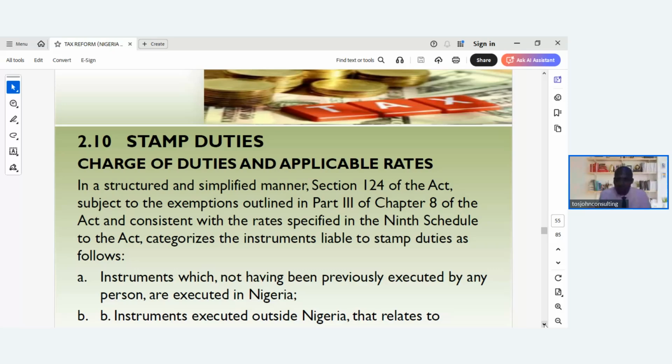A, we have instruments which, not having been previously executed by any person or executed in Nigeria, are liable to stamp duties.